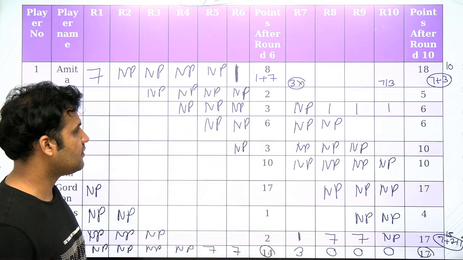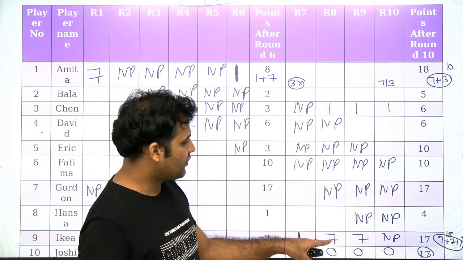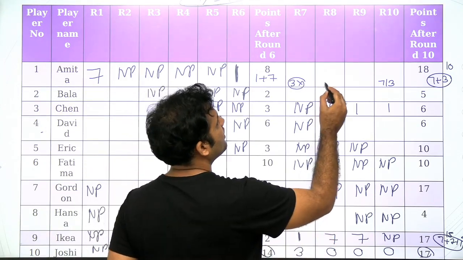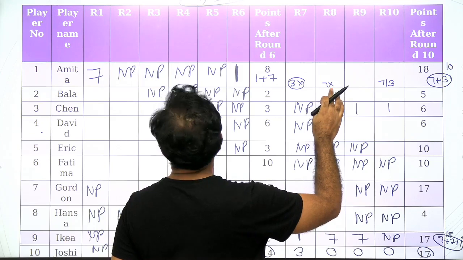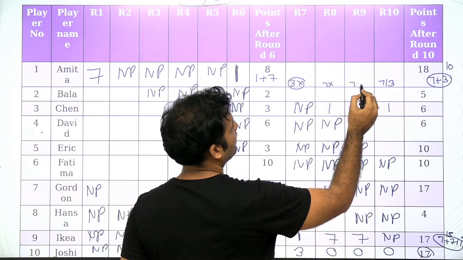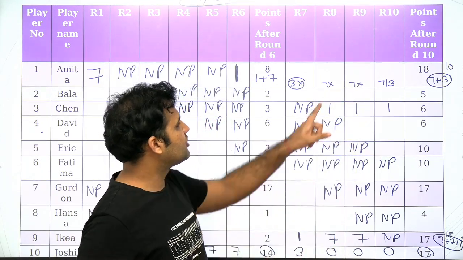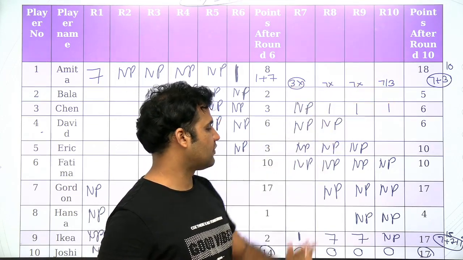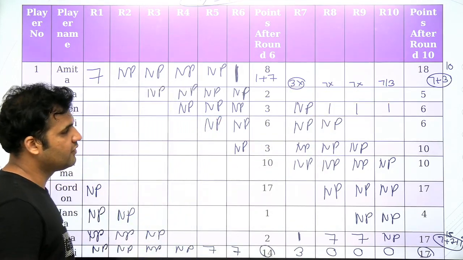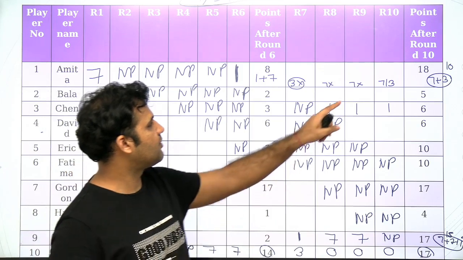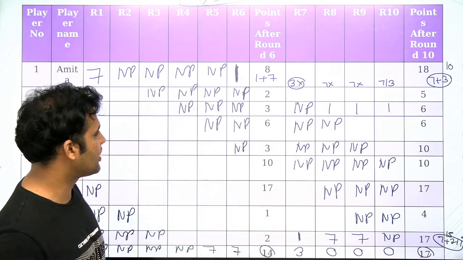Yes or no? Now if 7 is coming over here for IKEA, that means 7 cannot come here for Amita, here, 7 cannot come here also, right? So the 7 possibility is either this one or this one. But still we cannot say that 7 will come over here. We'll have to look for more information.